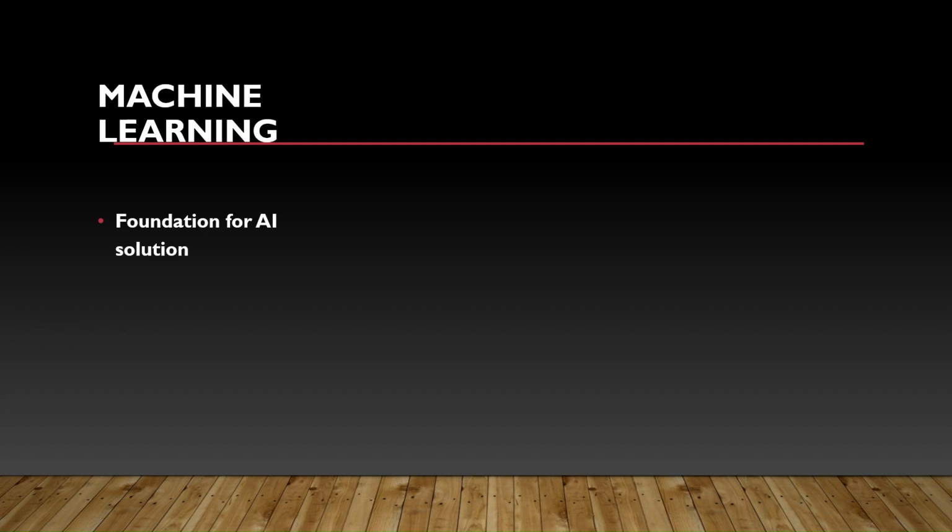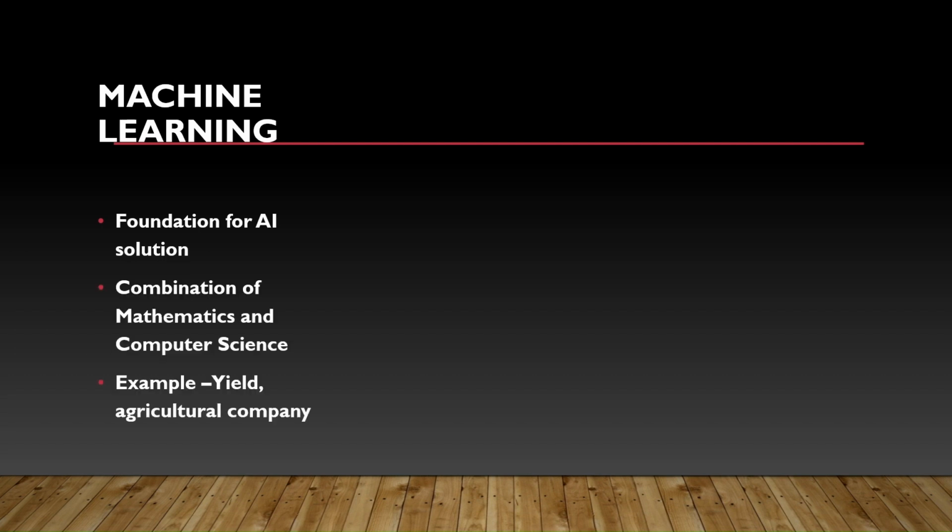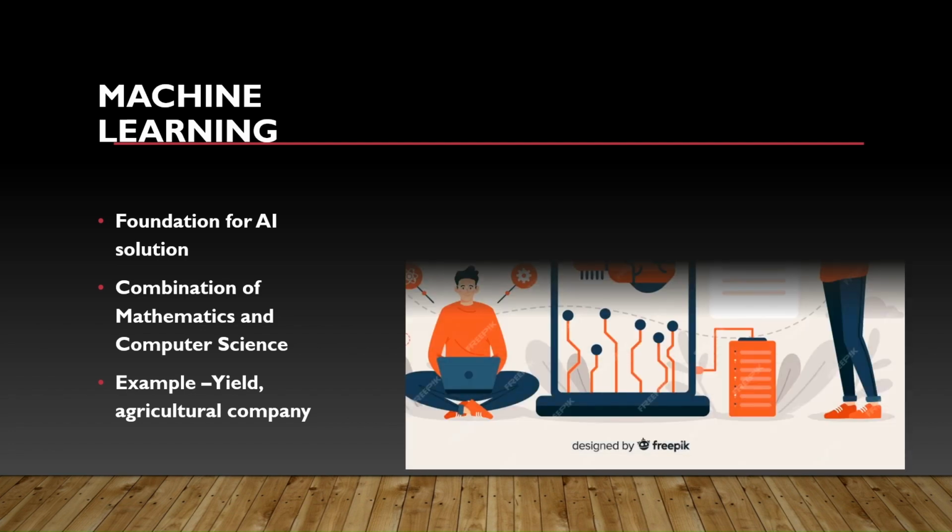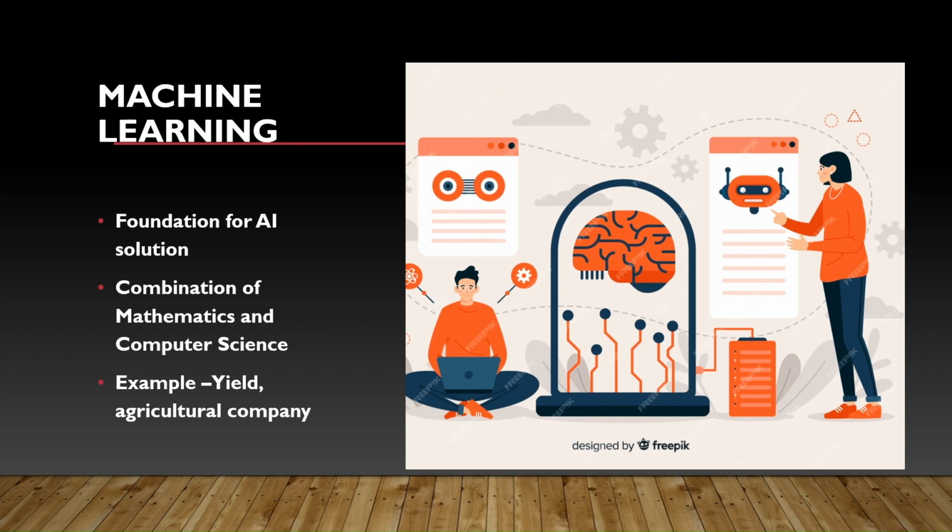So now, moving to machine learning. It is mainly designed with the idea that a software system can learn from data, analyze the patterns, and make decisions like a human without human intervention. An example for this is Yield, an agricultural company that mainly uses sensors, data, and machine learning to help farmers take decisions based on the weather conditions.